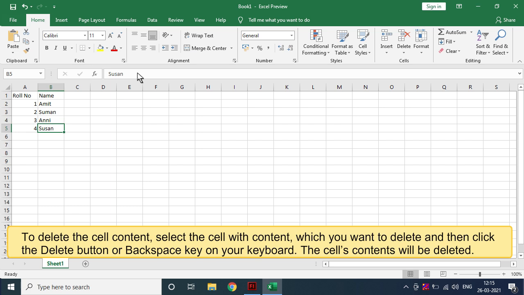Delete cell content. To delete the cell content, select the cell with content which you want to delete and then click the Delete button or Backspace key on your keyboard. The cell's contents will be deleted.